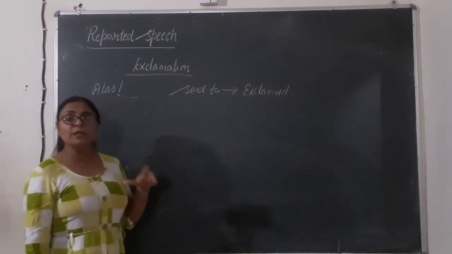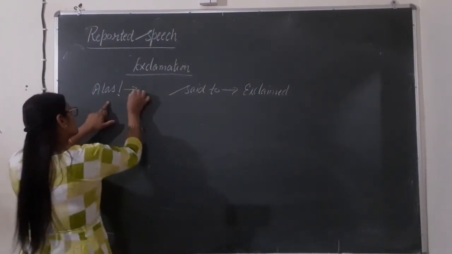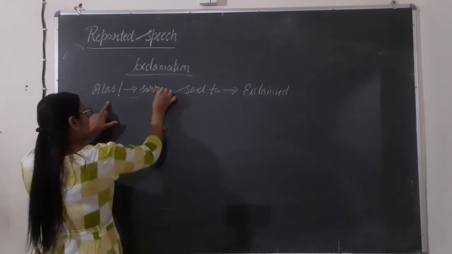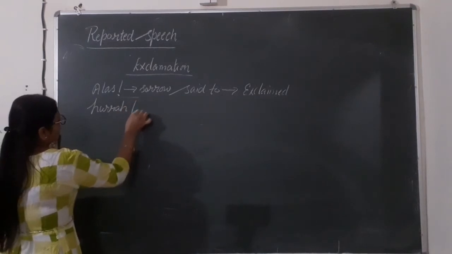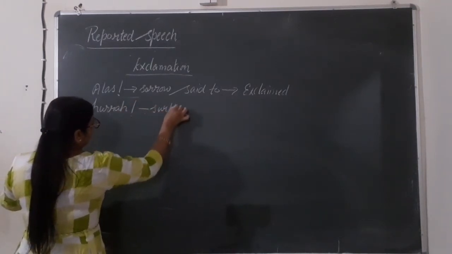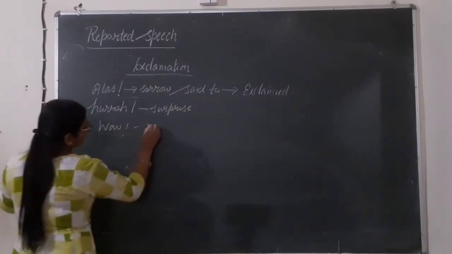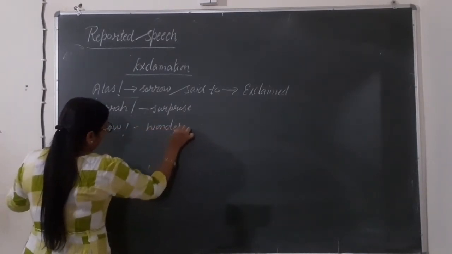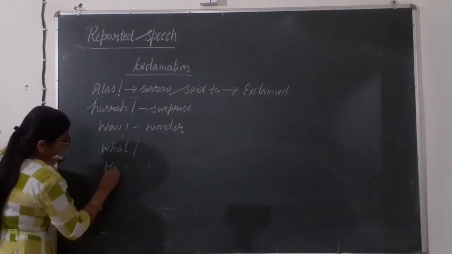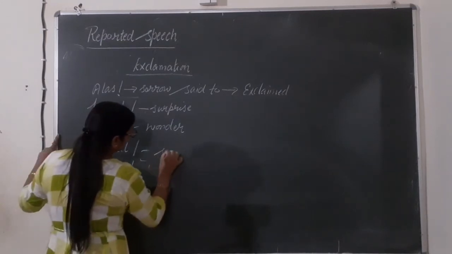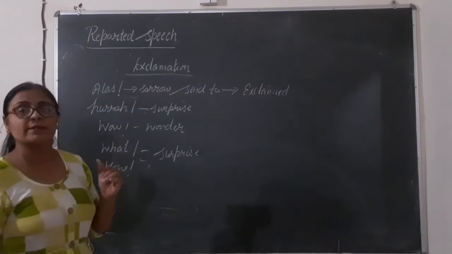You can write only exclaimed, but when we use interjections like alas, this alas shows sorrow. Hurrah shows surprise. Wow shows wonder or surprise. Water, water, and how also show surprise. So there are basically many interjections used in exclamatories.